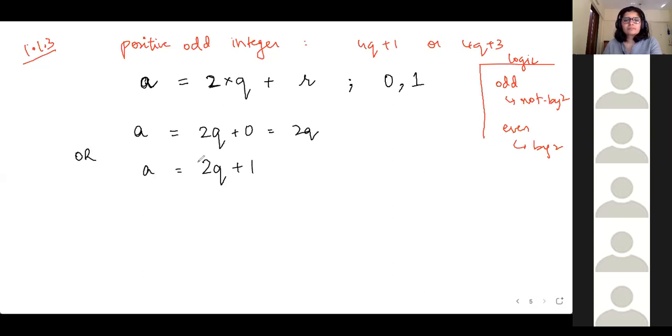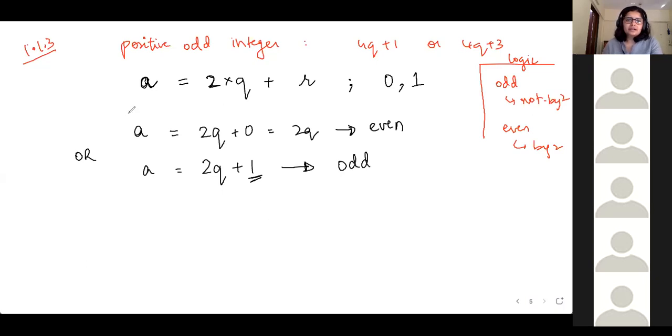Ma'am, the first one will be even and the second 2q plus 1 will be odd. Correct. So 2q remainder 0 matlab it is perfectly divisible by 2. So this is going to be your representation of even numbers. And yahan pe kuch to remain ho raha hai, matlab this is not divisible. So this is going to be your odd numbers.